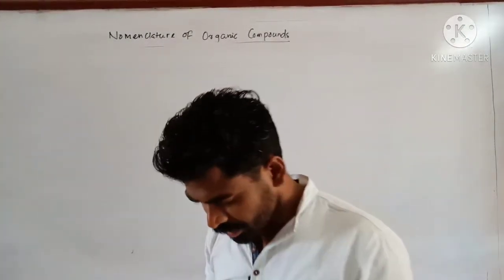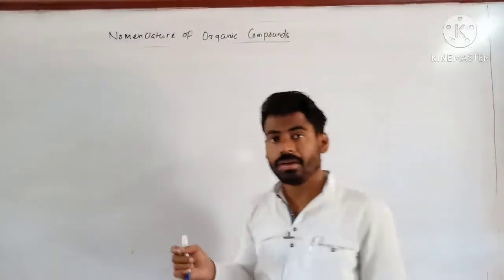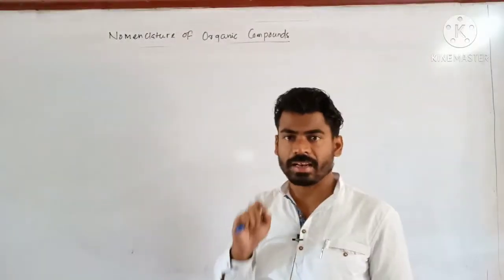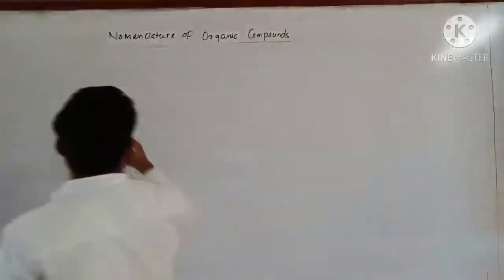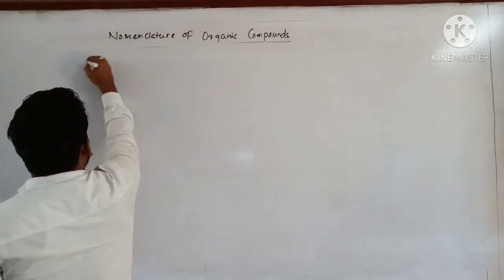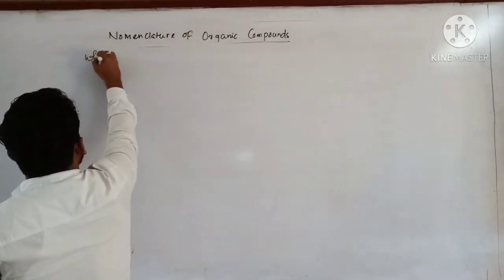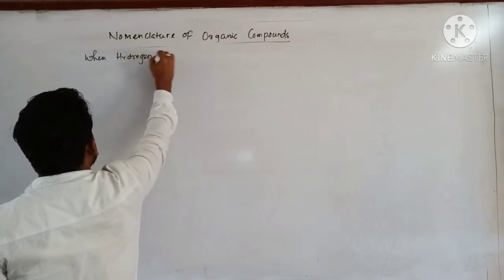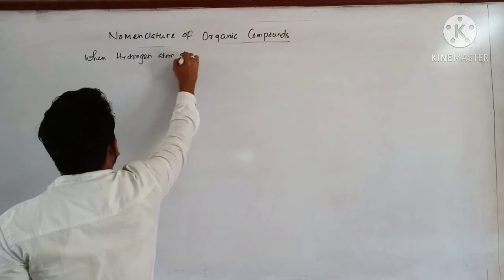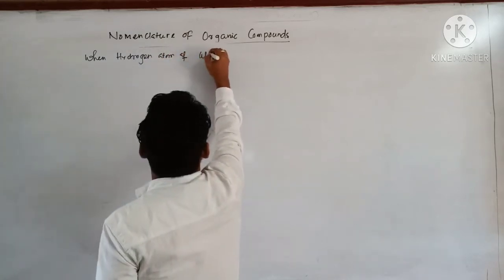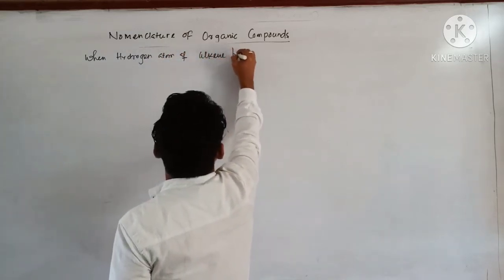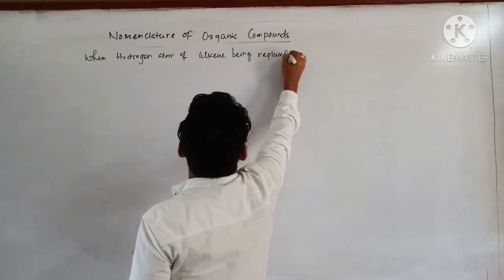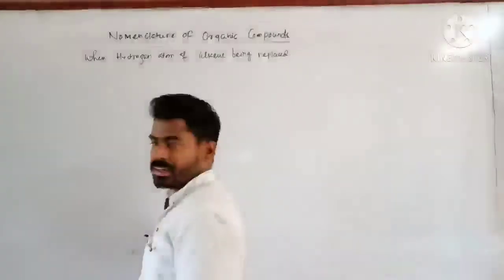Next, we will discuss what happens whenever a hydrogen atom is replaced from alkenes and alkynes. So, when a hydrogen atom of an alkene is being replaced, how is the nomenclature of the remaining system?